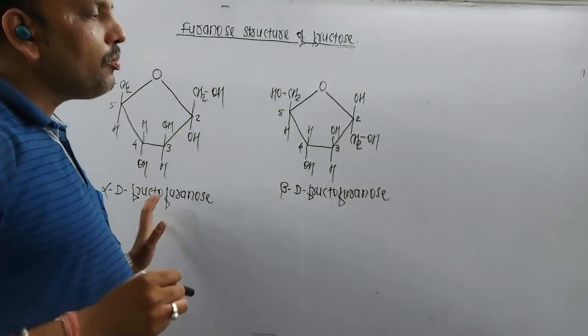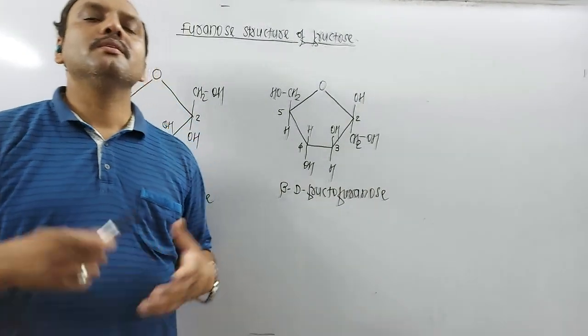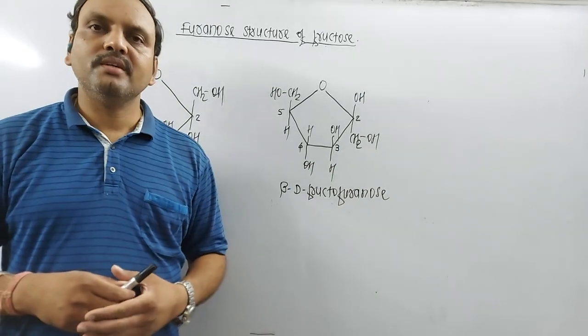So these are the anomers of fructose, alpha and beta. So it was all about the cyclic structure of fructose.